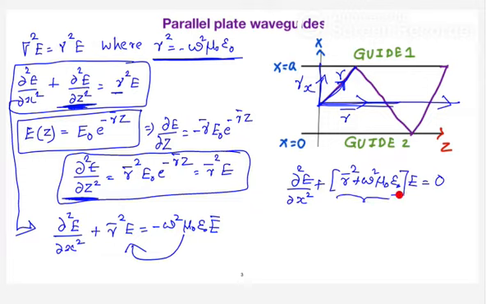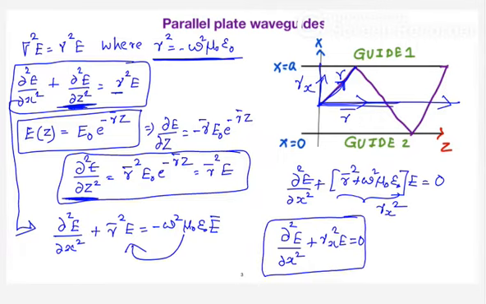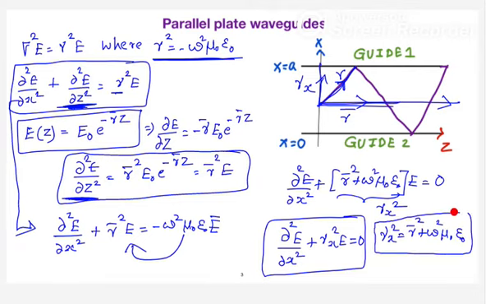So let me put as some constant γx². So how I will write the equation here: ∂²E/∂x² plus γx² into E is equal to 0, where your γx² can be written as γ̄² plus ω² μ₀ ε₀. So this is a very, very important equation you have to remember.